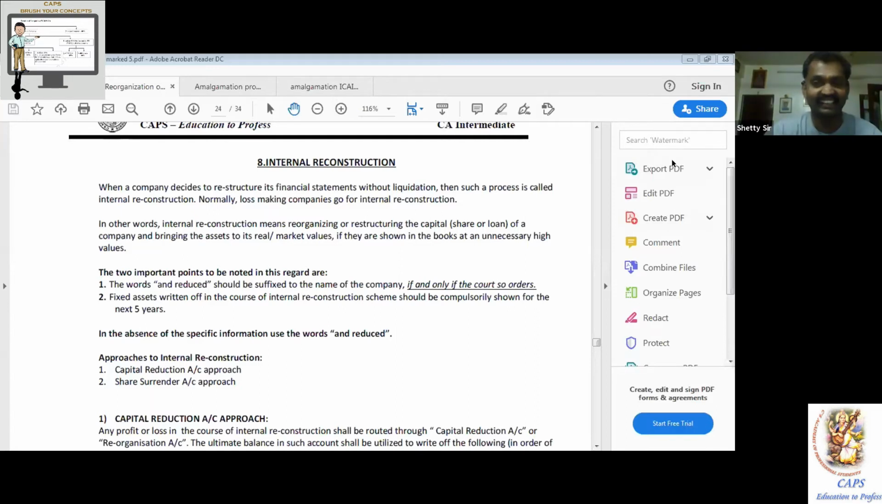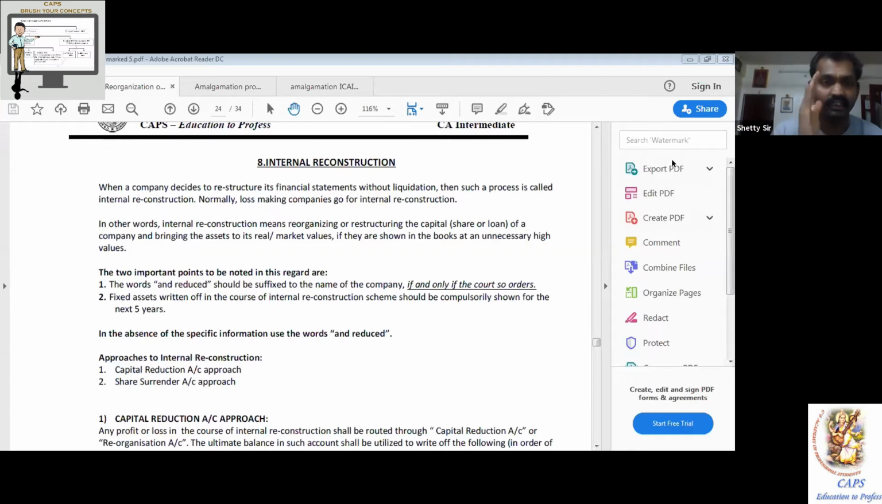Okay, shall we continue? Yes, sir. What do you mean by internal reconstruction? Restructuring the financials, restructuring the financial statement internally.